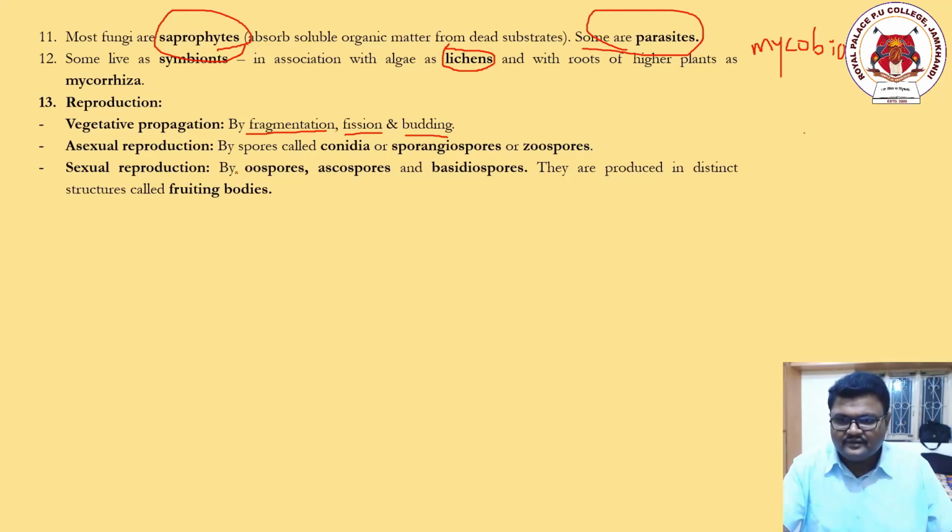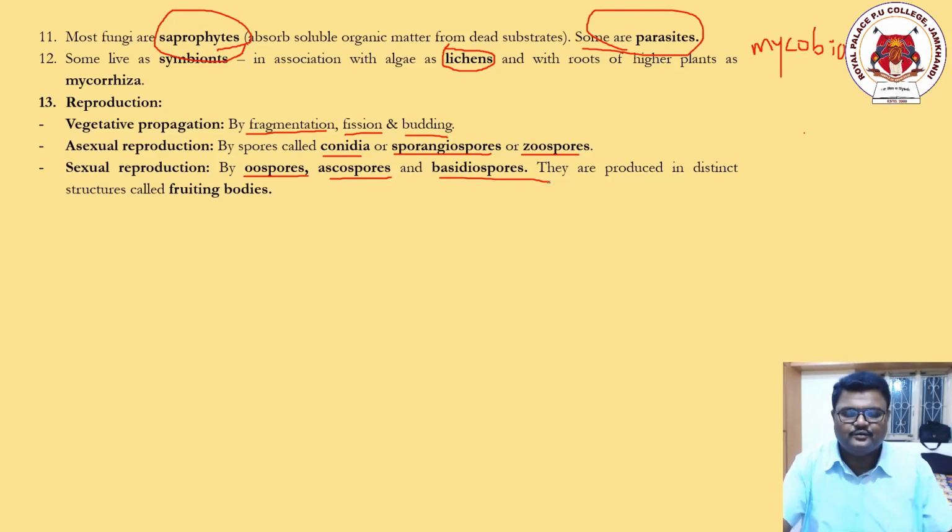Okay, now asexual reproduction, there will be spores. I already explained spores in the previous class. Spores called conidia, sporangiospores, zoospores. Some are motile, some are non-motile. Zoospores are motile in nature and conidia are non-motile in nature. Sexual reproduction: oospores, ascospores, basidiospores. Now understand, here the word spores is being used many times.